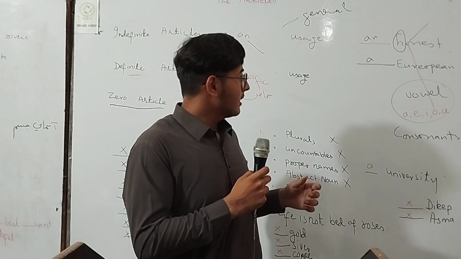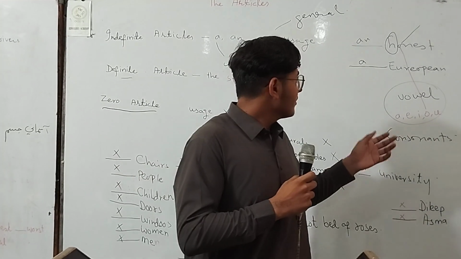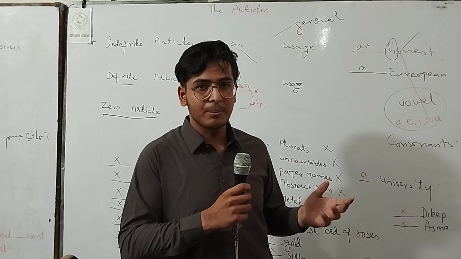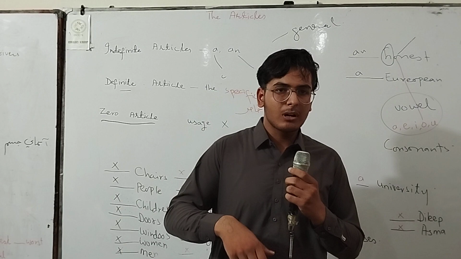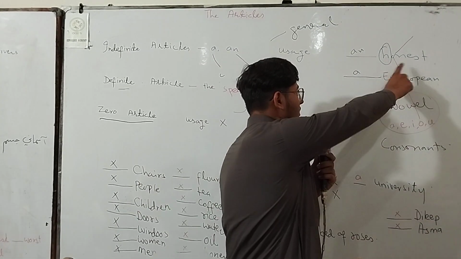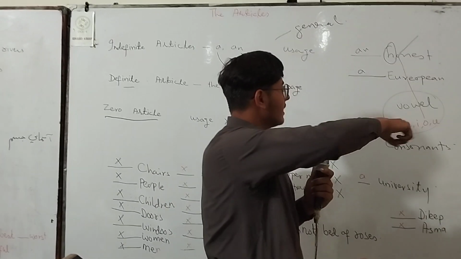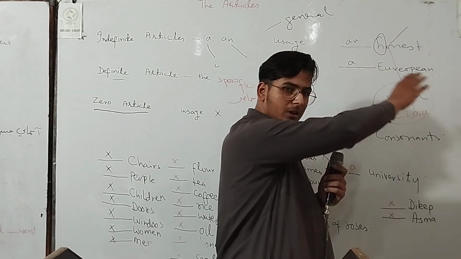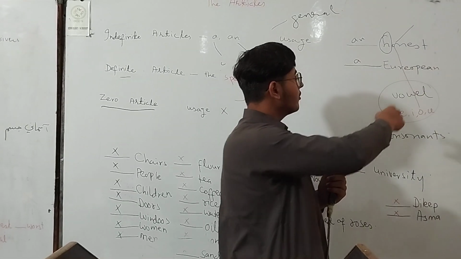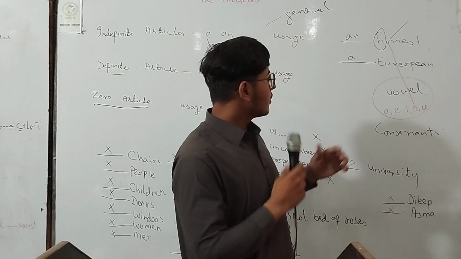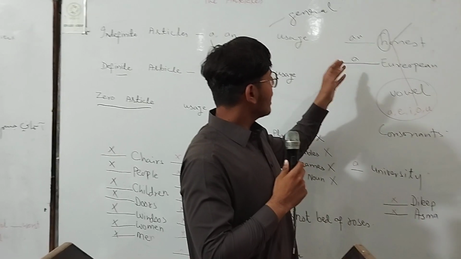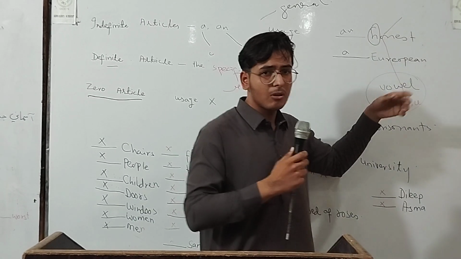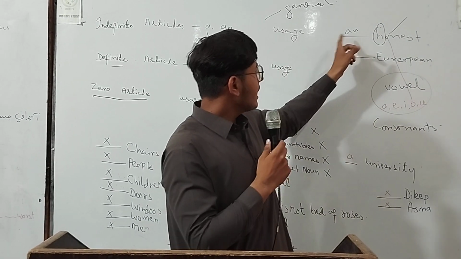Everyone thinks that an is used with vowels and a is used with consonants, but that is wrong, because we talk about sounds. For example, the word honest. Everybody reads this word as honest, but it is not a honest, because H is silent, so we read it as onest. We cannot use a because H is silent and it produces a vowel sound. So we use the article an.